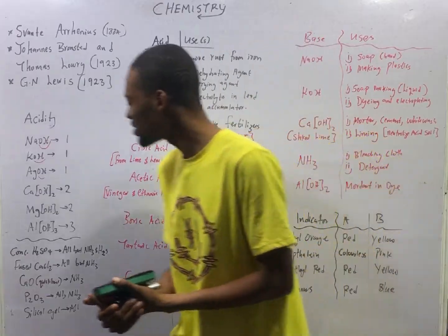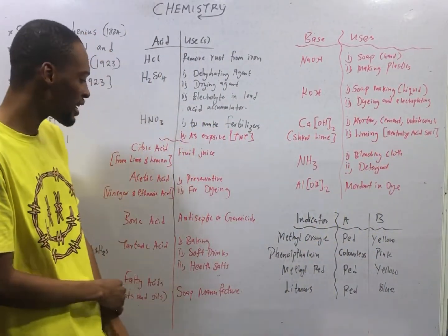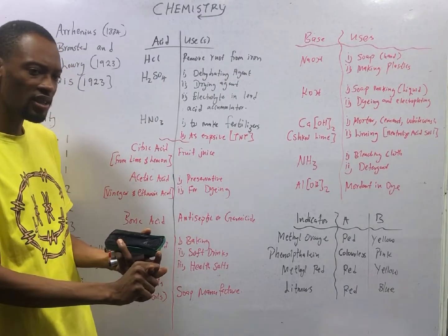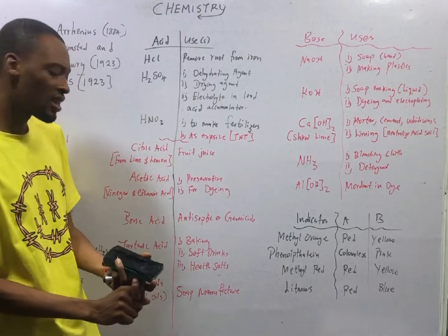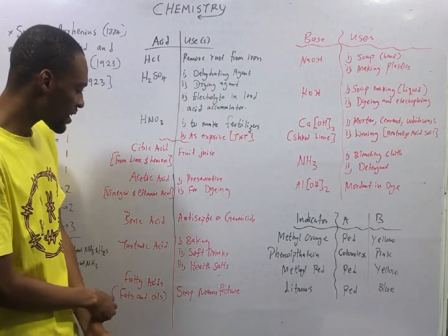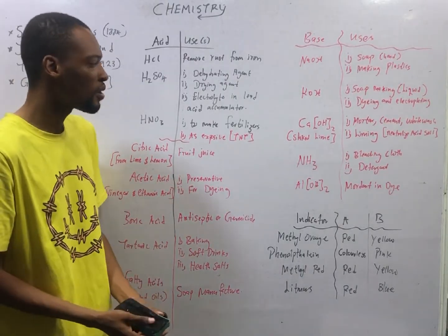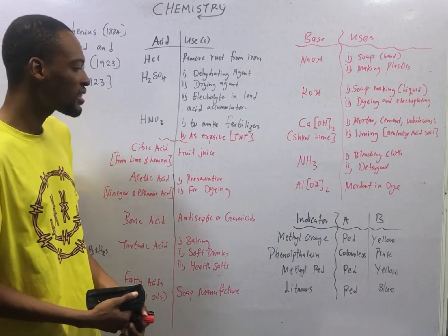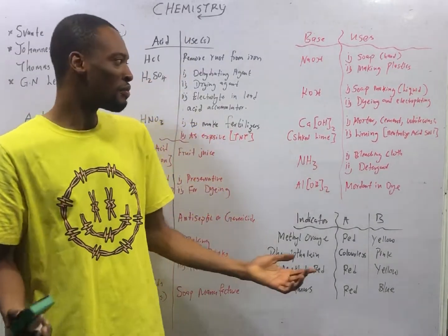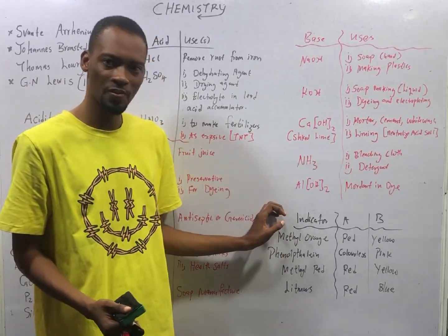Boric acid is used as an antiseptic or germicide to kill germs. Tartaric acid is used in baking, to make soft drinks, and to make health salts. Fatty acids are from fat and oil. They are used in soap manufacture. This takes us to bases and their uses. Before we look at bases and their uses, let's see indicators.